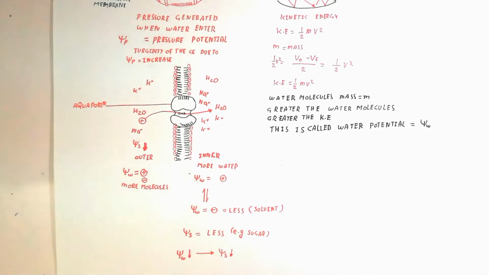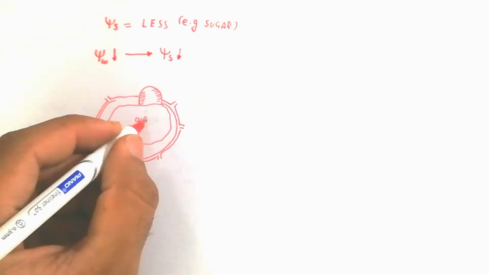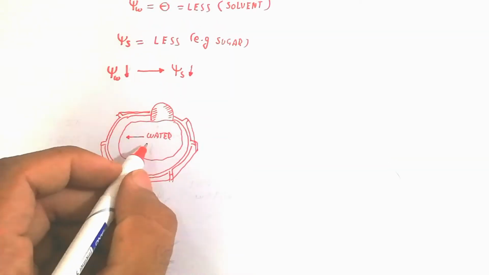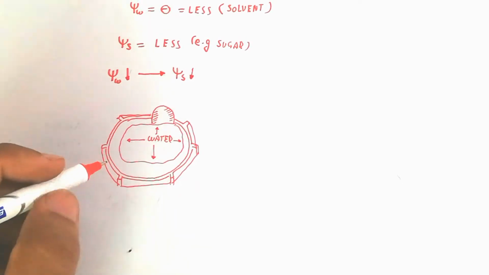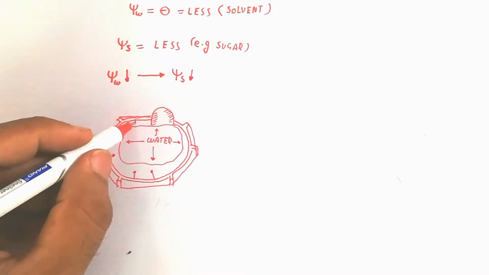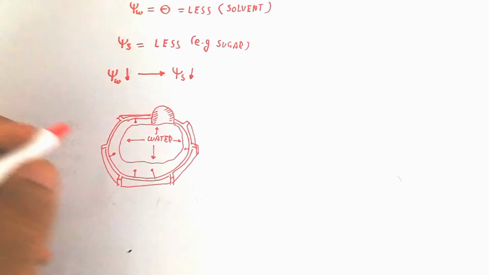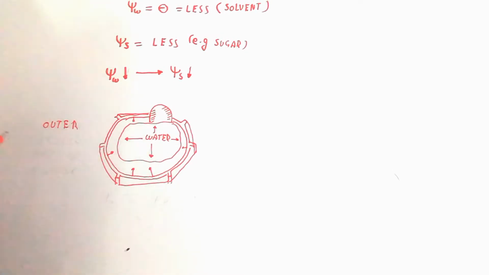So with less solute, the water potential is decreased, because there is less solute in the semi-permeable membrane, and there the salt is present. If salt is present, water will move. If no salt is present, water will not move from one place to another.